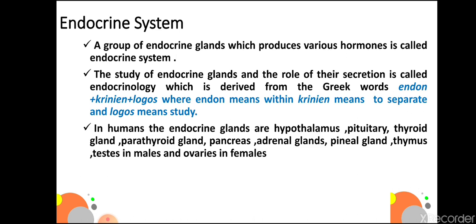In humans, the endocrine glands are hypothalamus, pituitary, thyroid gland, parathyroid gland, pancreas, adrenal glands, pineal gland, thymus gland, testes in males, and ovaries in females.